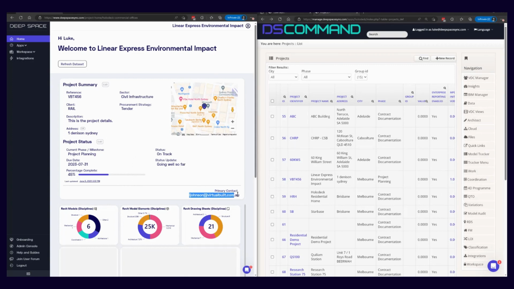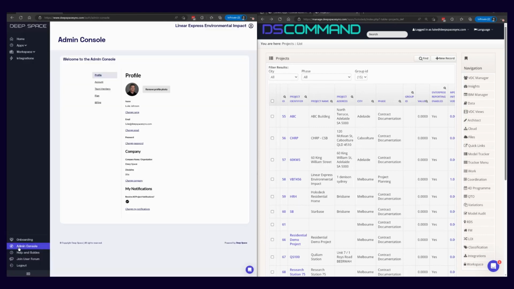Now notice the primary contact here. If we want to change the primary contact, the appropriate way of doing that is going into our admin console. There can only be one primary contact currently supported in Deep Space.